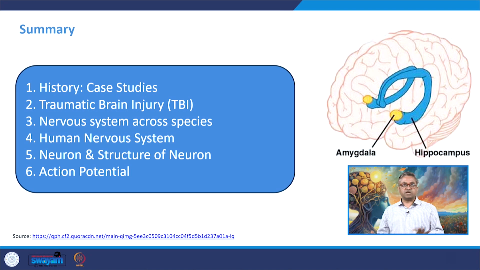So if we summarize this section of lecture 6, we understood the historical perspective of memory, when the Henry Molaison case study came, the HM case, the SM case very recent, 10 years back, and then the healthy brain versus the Alzheimer brain we studied.